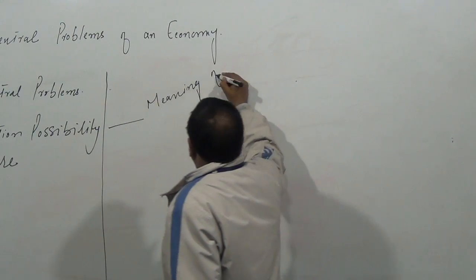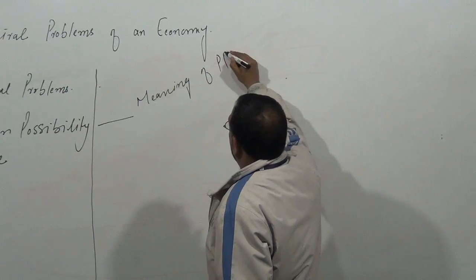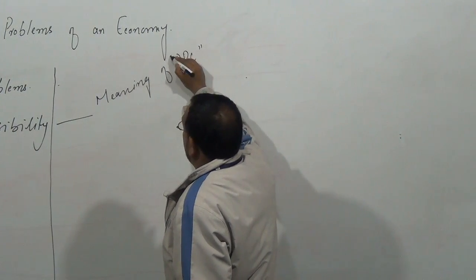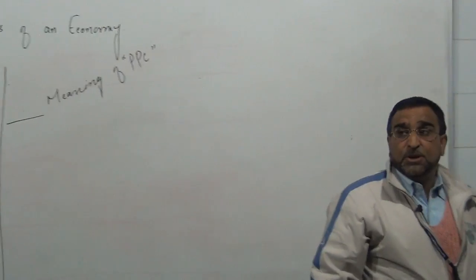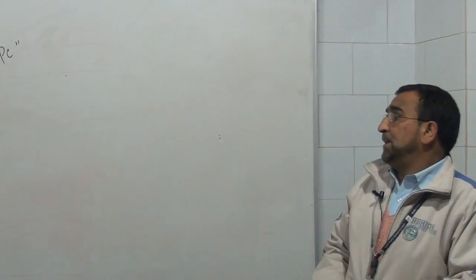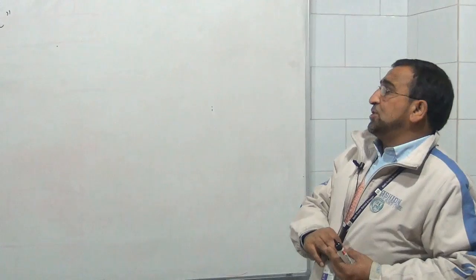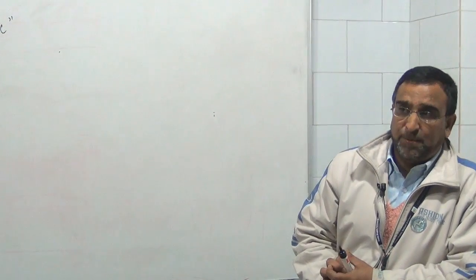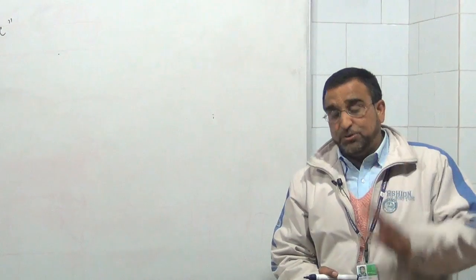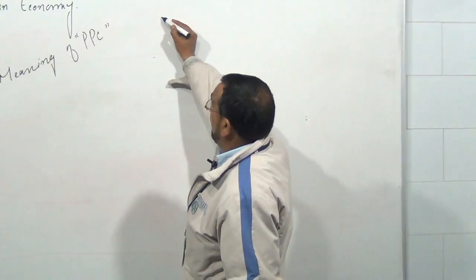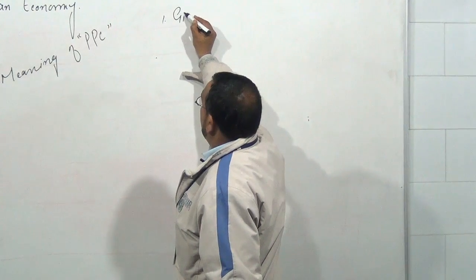Meaning of production possibility curve, PPC. The production possibility curve is simply an imaginary curve which shows the combination of two goods which can be produced in an economy with the help of given resources. Dear students, you know that the resources in an economy are always given.